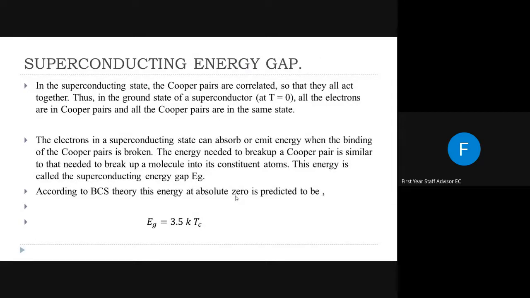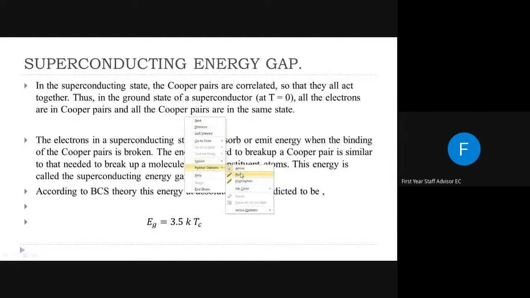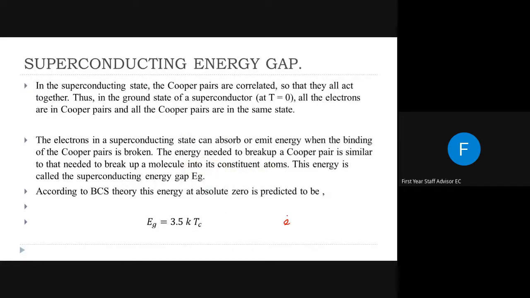So the energy of a Cooper pair is less than the energy of the electrons which are in the Cooper pair. We know what a Cooper pair is. A Cooper pair is a pair of two electrons, that means electron plus electron. These two electrons are squeezed together by positive charge cloud formation or lattice distortion. But the energy of the Cooper pair is less than the sum of the individual energies of the two electrons.